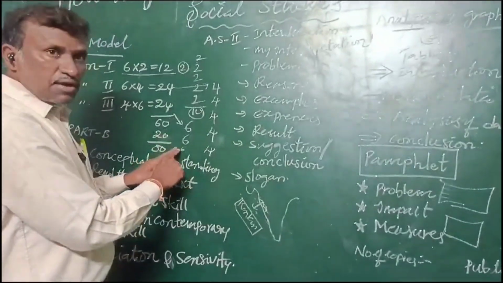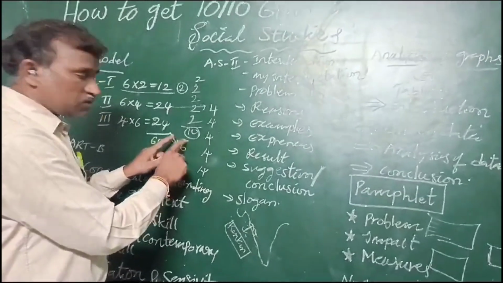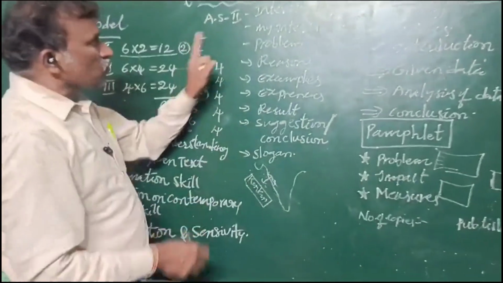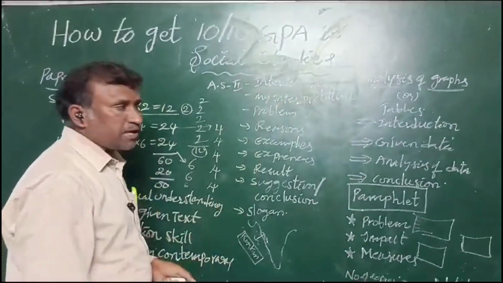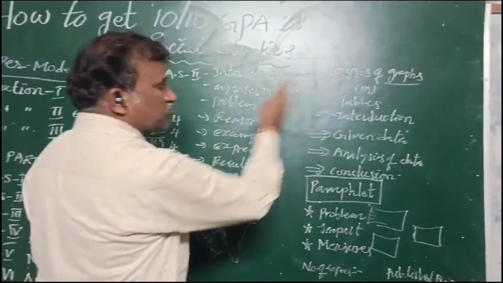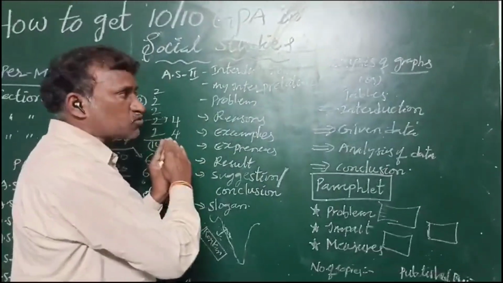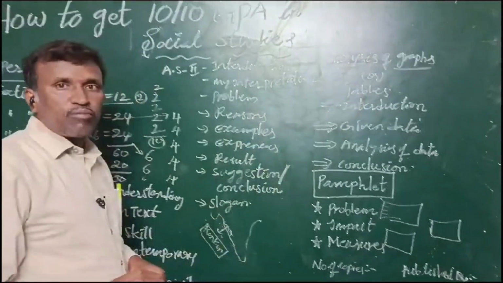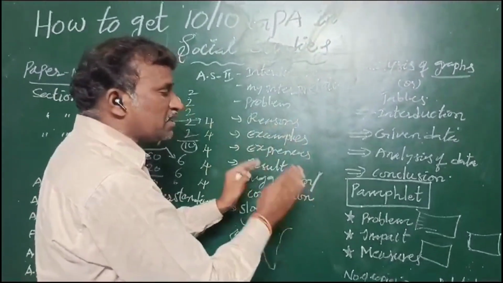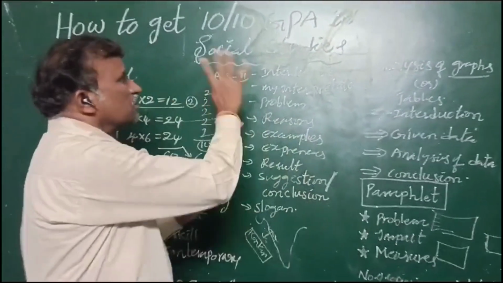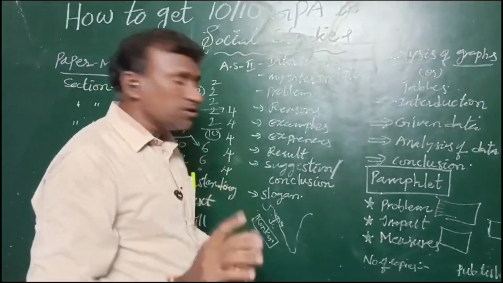These are about one application, one conceptual understanding, one reading the text interpretation, one table will come. Okay, here for example, analysis of the graph, they will give a 2 marks question and they will ask the table to us. So if you follow this method, 100% you will get 10 by 10 GPA in social.